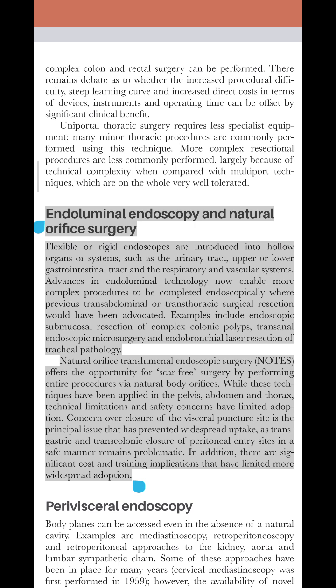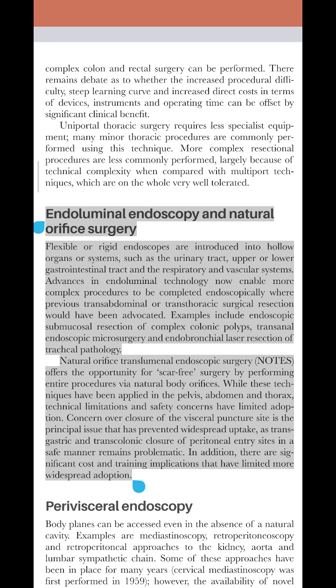Endoluminal endoscopy and natural orifice surgery. Flexible or rigid endoscopes are introduced into hollow organs or systems, such as the urinary tract, upper or lower gastrointestinal tract and the respiratory and vascular systems. Advances in endoluminal technology now enable more complex procedures to be completed endoscopically where previous transabdominal or transthoracic surgical resection would have been advocated. Examples include endoscopic submucosal resection of complex colonic polyps, transanal endoscopic microsurgery, and endobronchial laser resection of tracheal pathology.